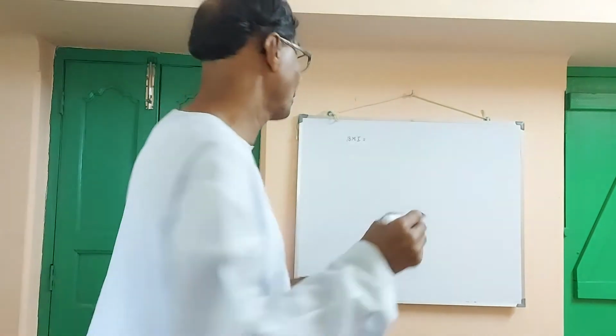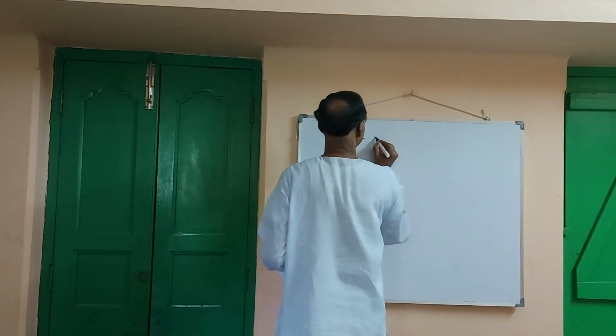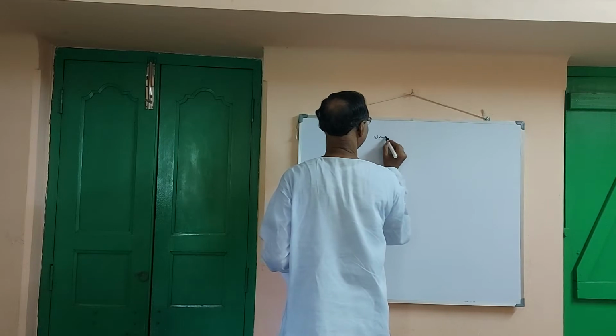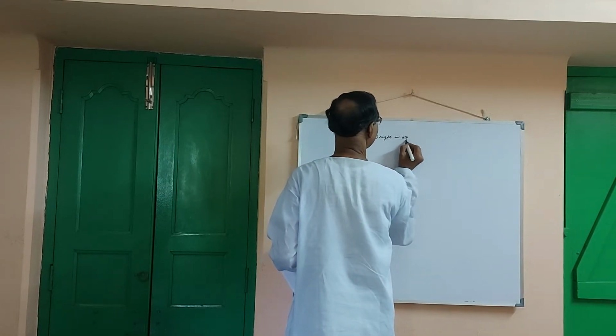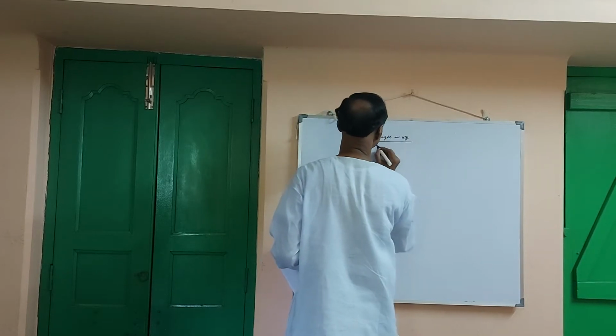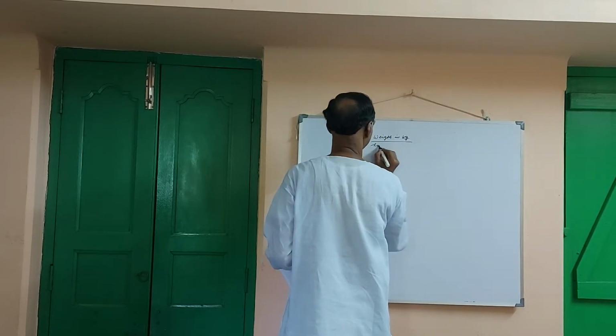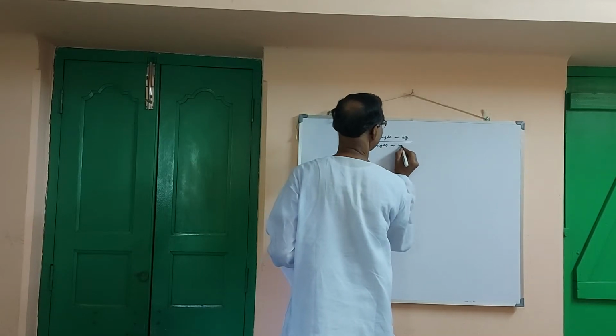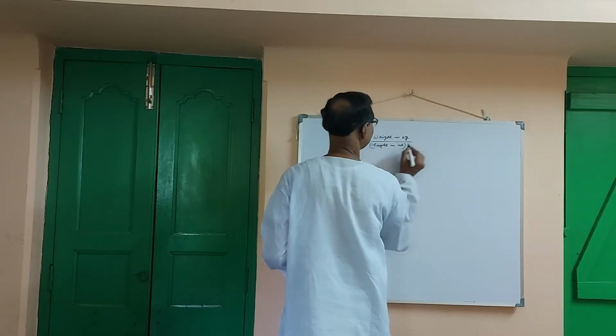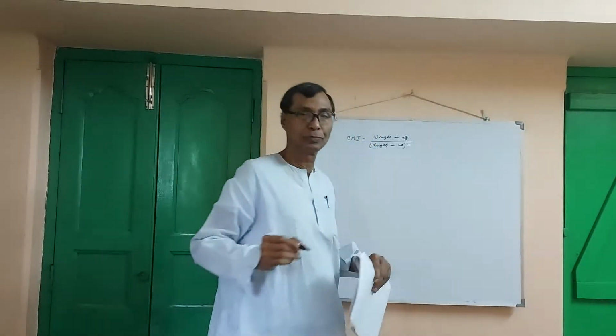Then the formula is weight in kg divided by height in meter square. This is the formula.